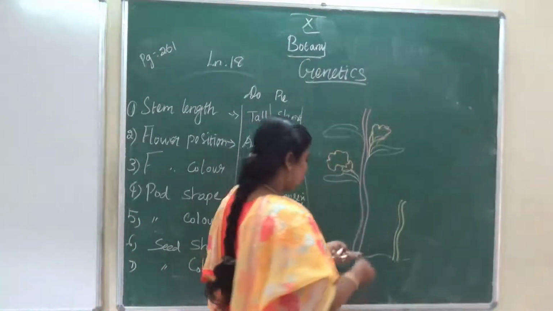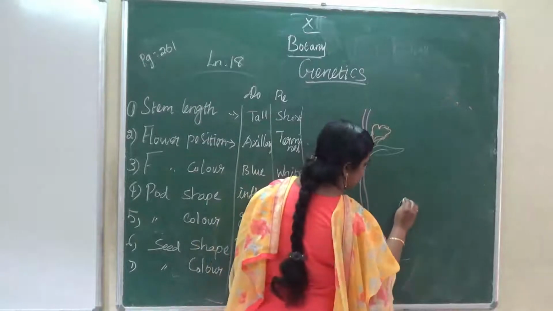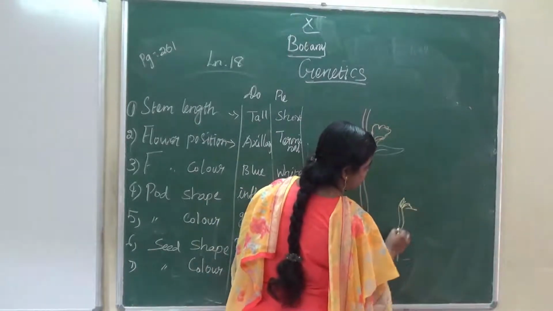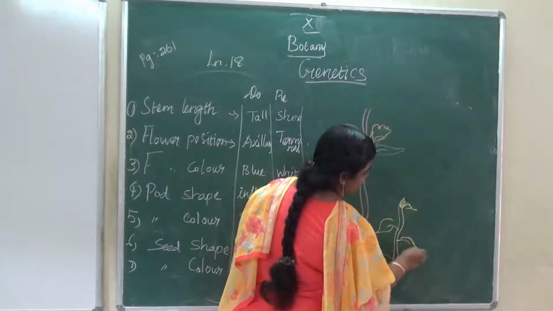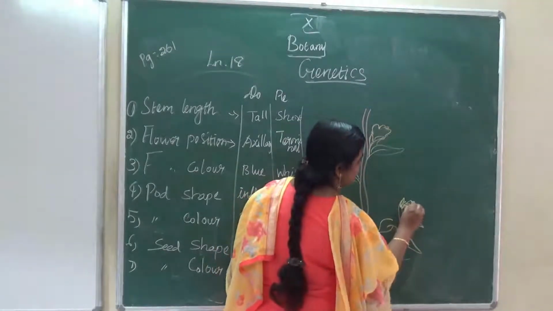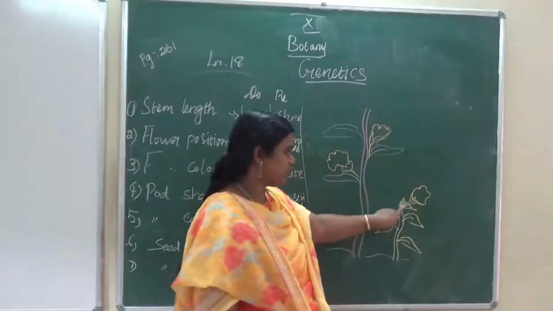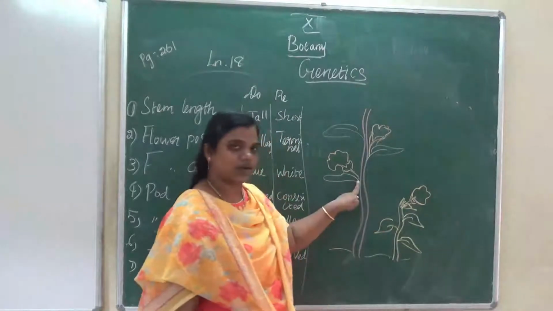And in the short plant, that is terminal. Only at this portion the flower arises. This is for terminal, this is for axillary.